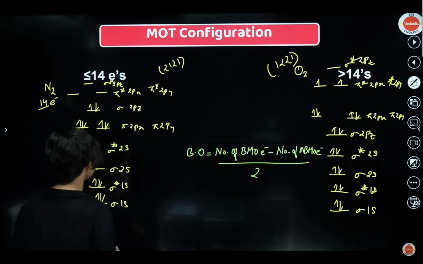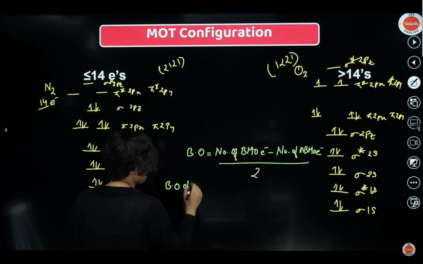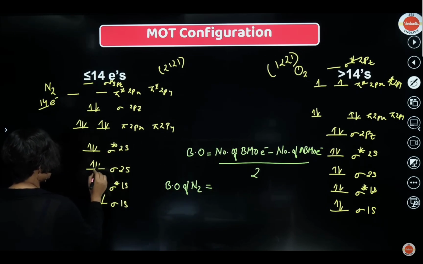That's it. You want to find the bond order? Let's check it out. See here: 1, 2, 3, 4, 5, 6, 7, 8. Yes. So that means bond order for nitrogen. Bond order of nitrogen. Okay. Let's check it out. See, 1, 2, 3, 4, 5, 6, 7, 8.